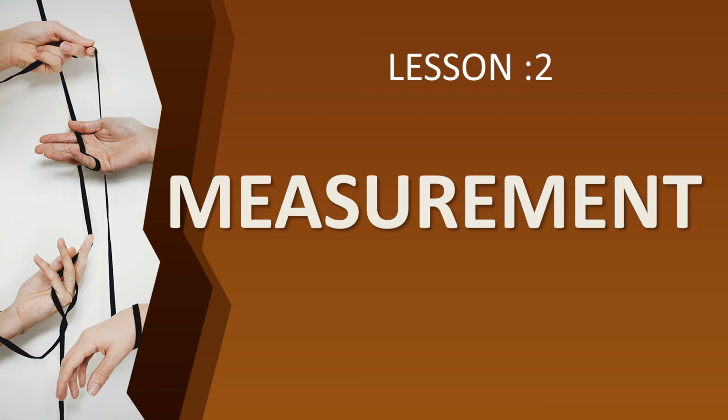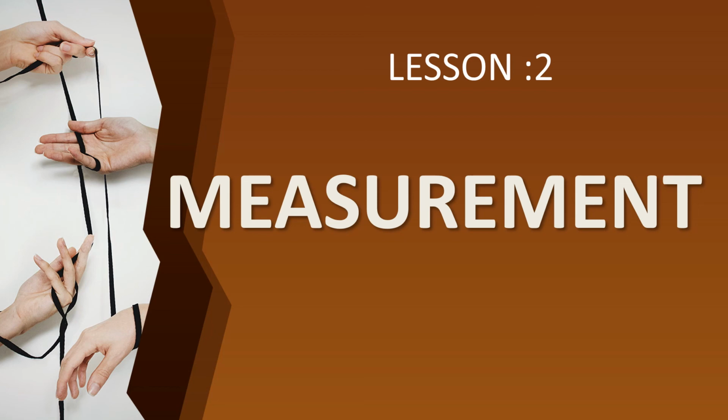MKS system stands for meter, kilogram, second. And FPS stands for foot, pound and second.